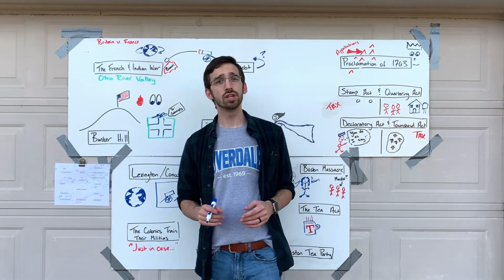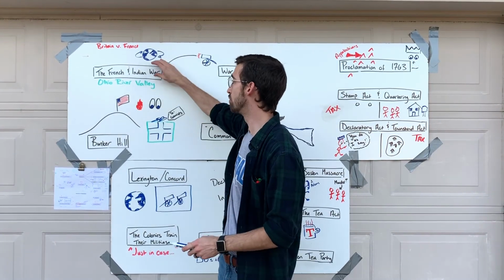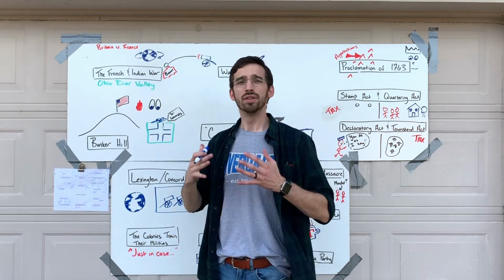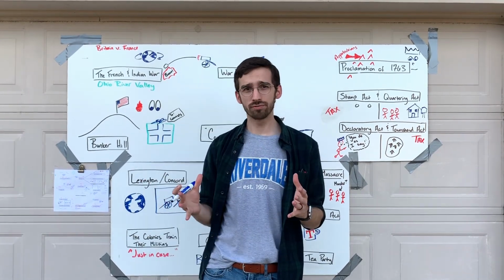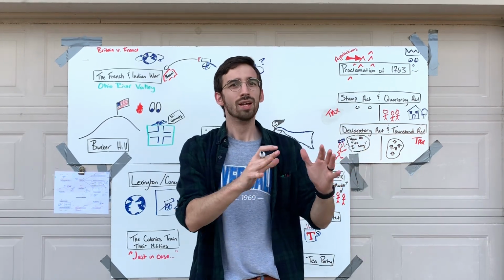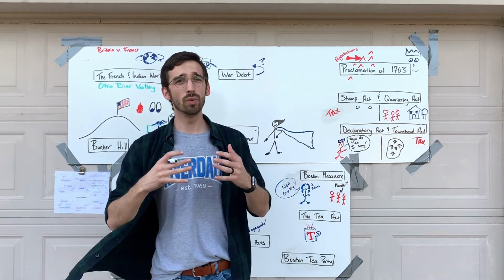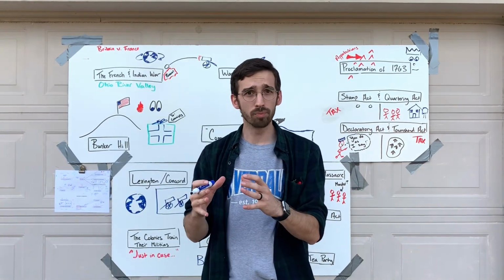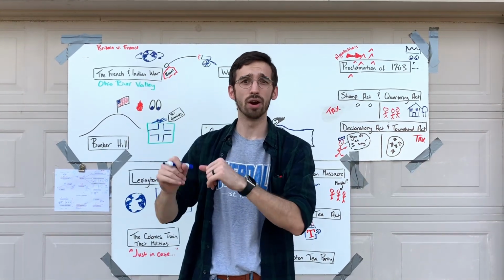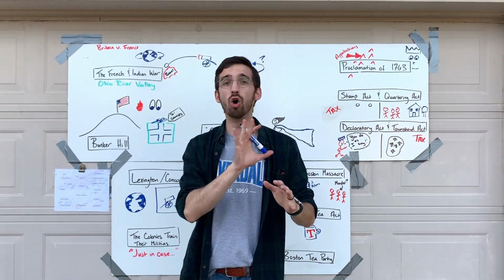All right, so the French and Indian War begins, and it's primarily fought over the Ohio River Valley. The thing is, though, the French and Indian War is fought between the British colonies in the New World and the French colonies in the New World. But it's not just a war between groups of colonies. In reality, what happens is this war pits the entire French Empire against the entire British Empire, and they fight this war all over the globe.